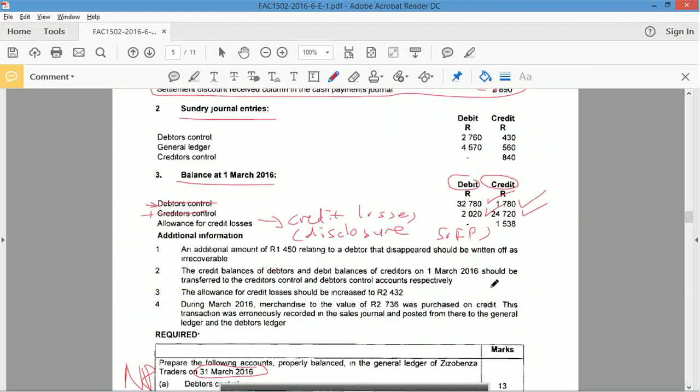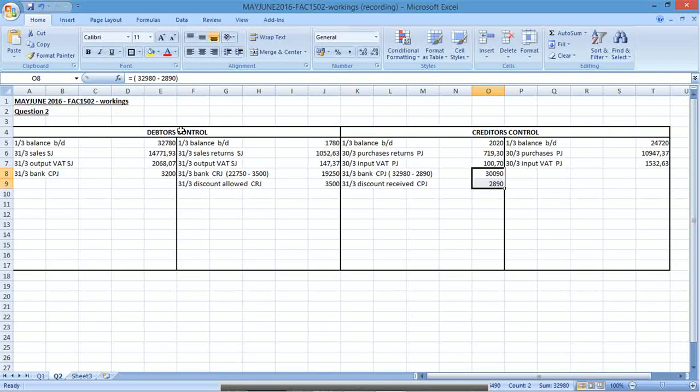Okay, next, sundry journal entries. So here you've got debtors control. These are sundry journal entries. In your debtors control, you had journal debits and you had journal credits. So we need to process that. In my debtors control, I had journal debits from the general journal, and I had journal credits.